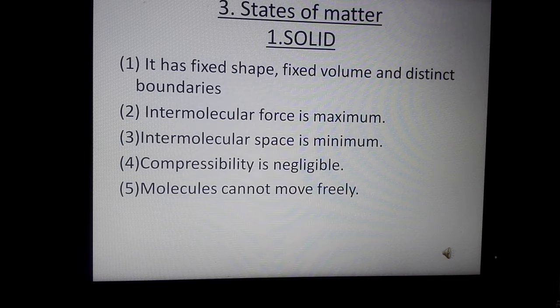The intermolecular force is maximum. Molecules are tightly packed with each other. Intermolecular space is minimum. We cannot compress solids. Molecules cannot move freely. So these are the main characteristics of solids.